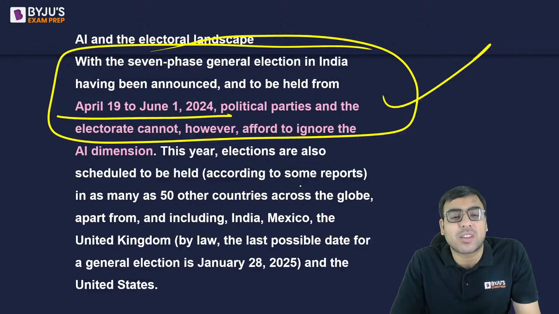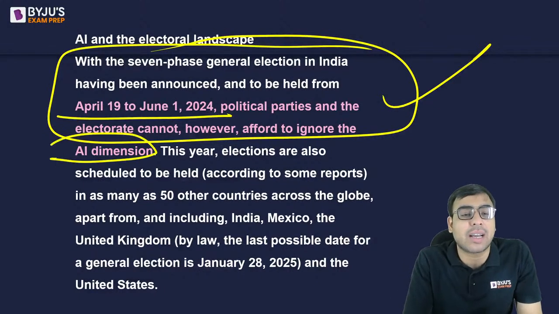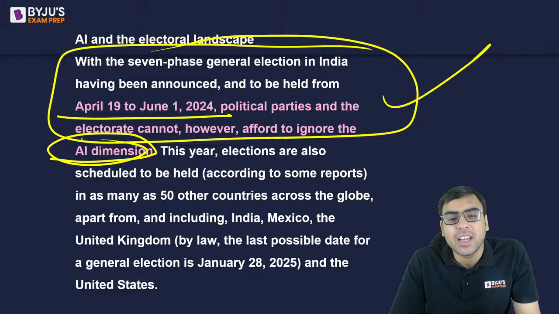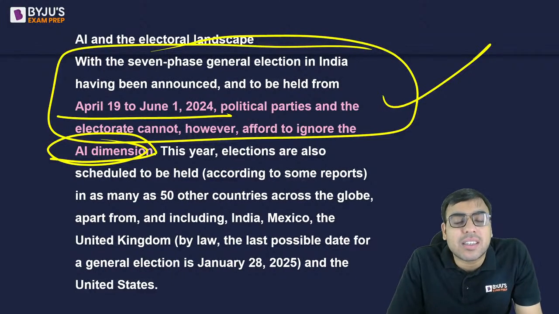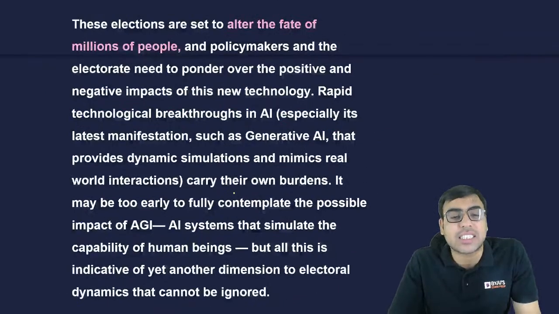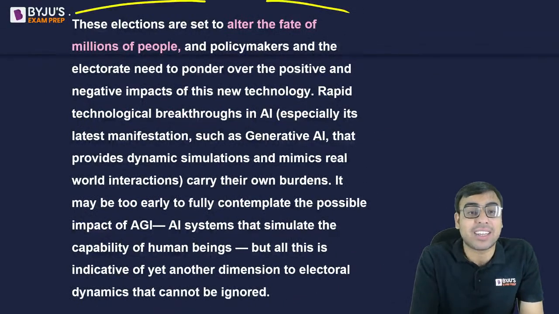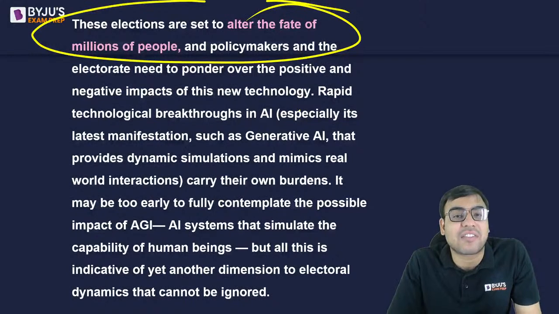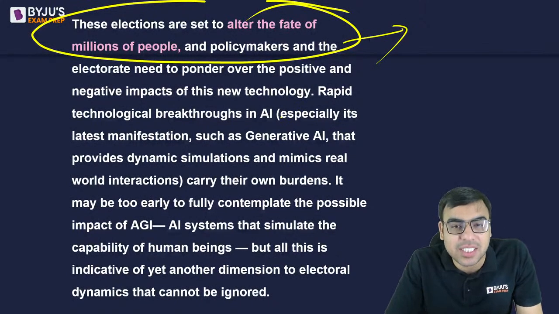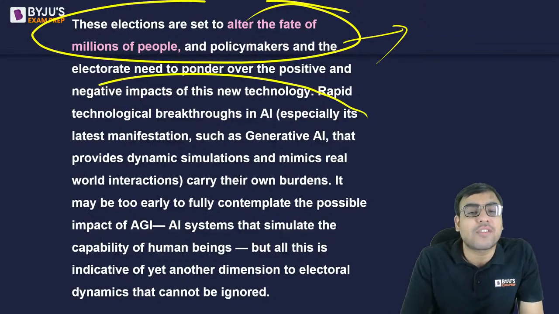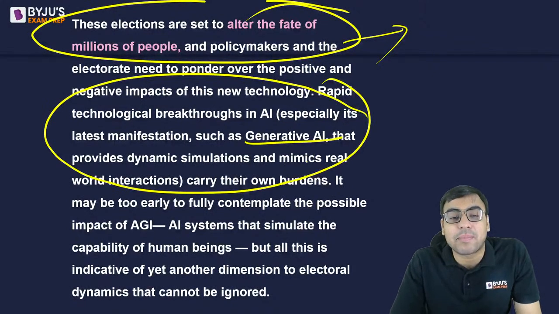Political parties in the electorate cannot, however, afford to ignore the AI dimension. Okay. So now, even in politics, in elections also, artificial intelligence can be used. So these are some of the things the author is talking about. It can alter, yes, of course, the election can alter the fate of millions of people. है ना? बहुत सारे लोगों की किस्मत बदल जाती है अगर election का फैसला इधर का उधर हो गया. है ना? So of course, artificial intelligence can play an important role.